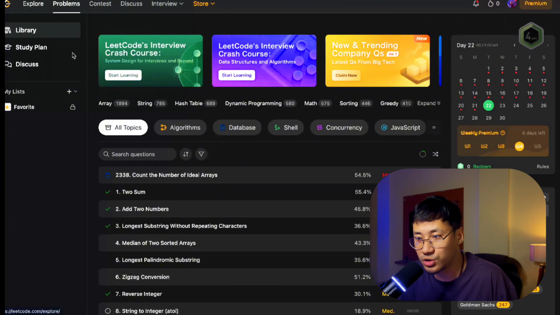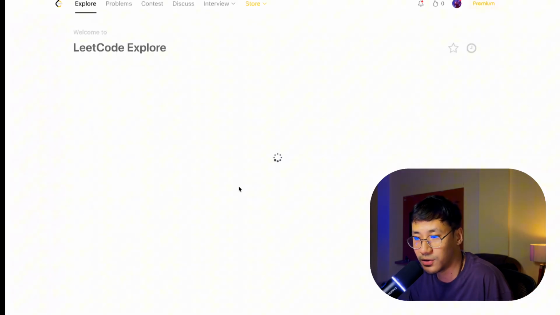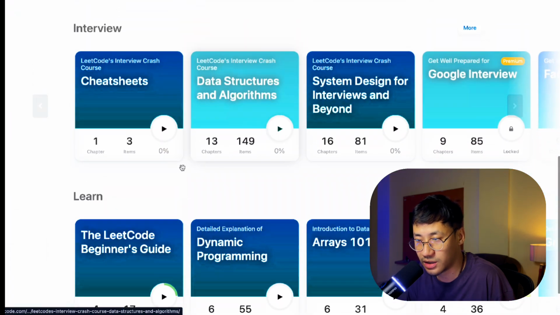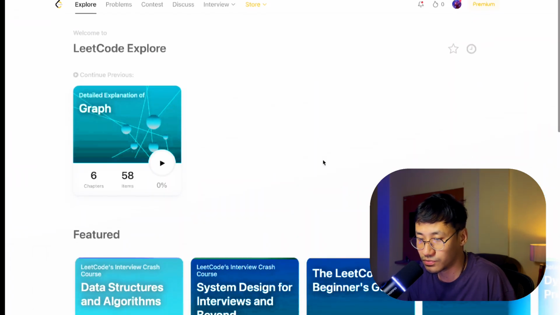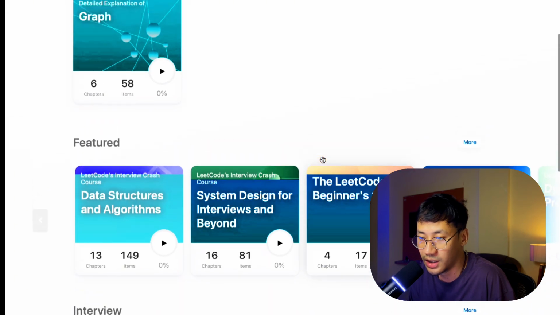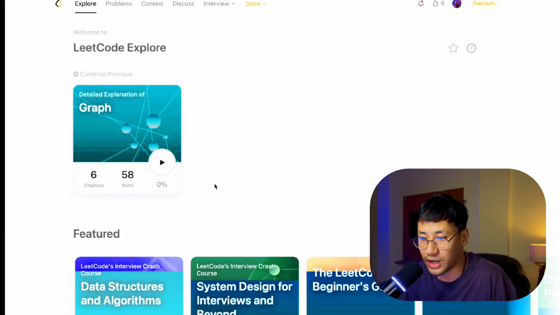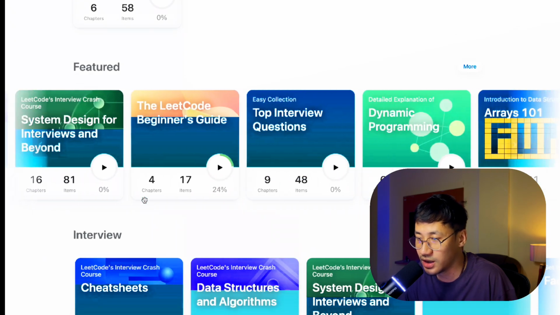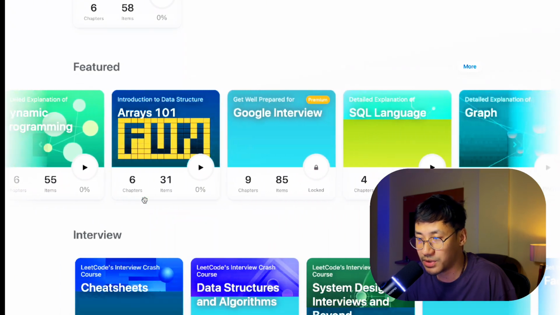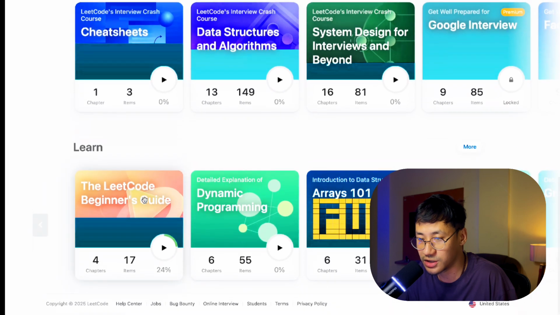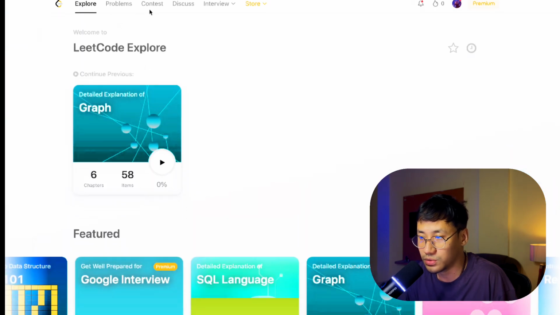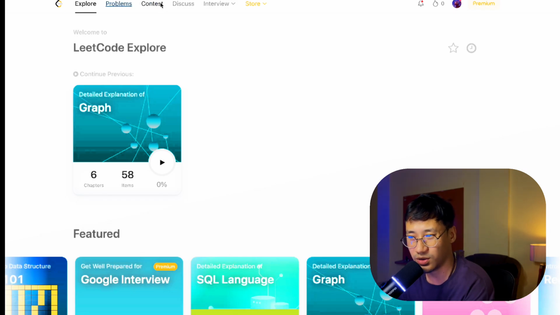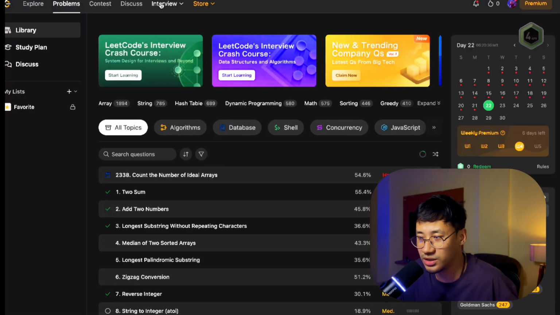If you go to the explore section, then you can find all the learning topics. All these are a very good source for learning. And let's say you don't have time, so you want to learn data structures, you can just do it here. And dynamic programming, Google questions, all this you can just explore. Alright, so there are a lot of things here. Next, contest is there. You can just explore this particular thing.